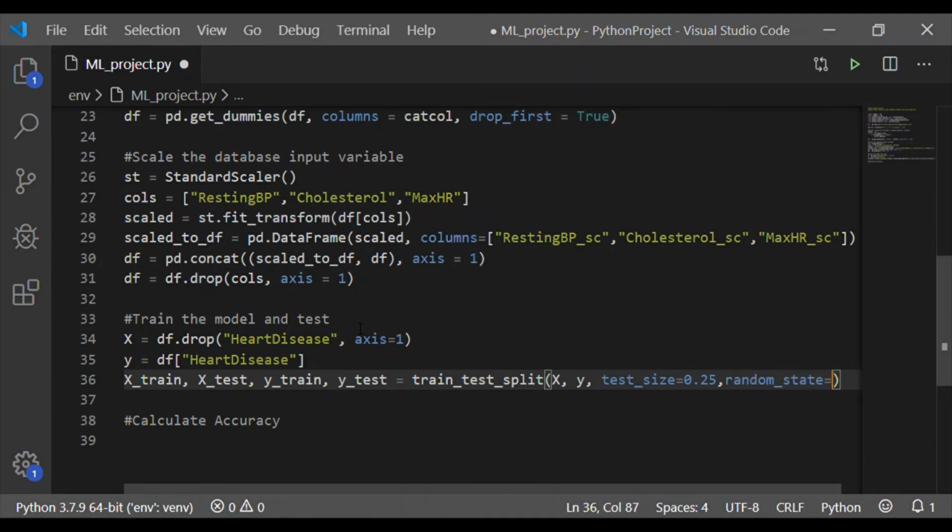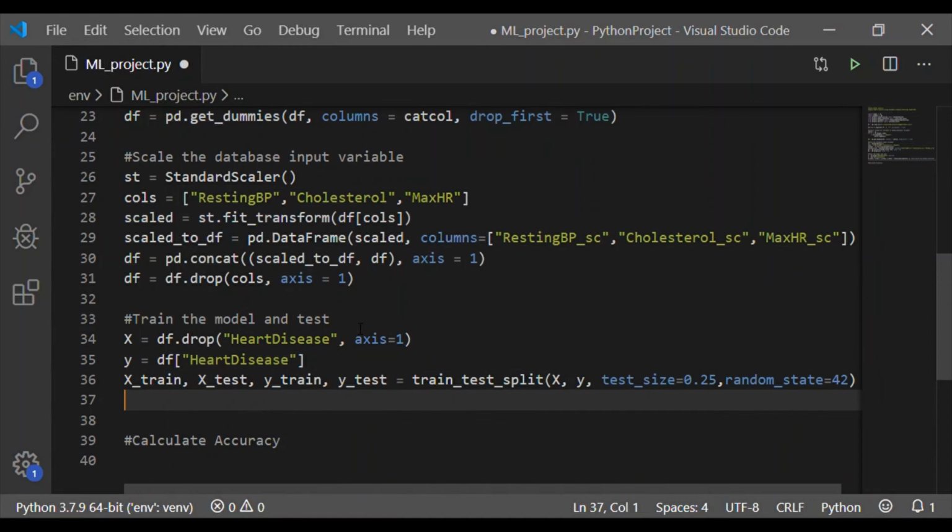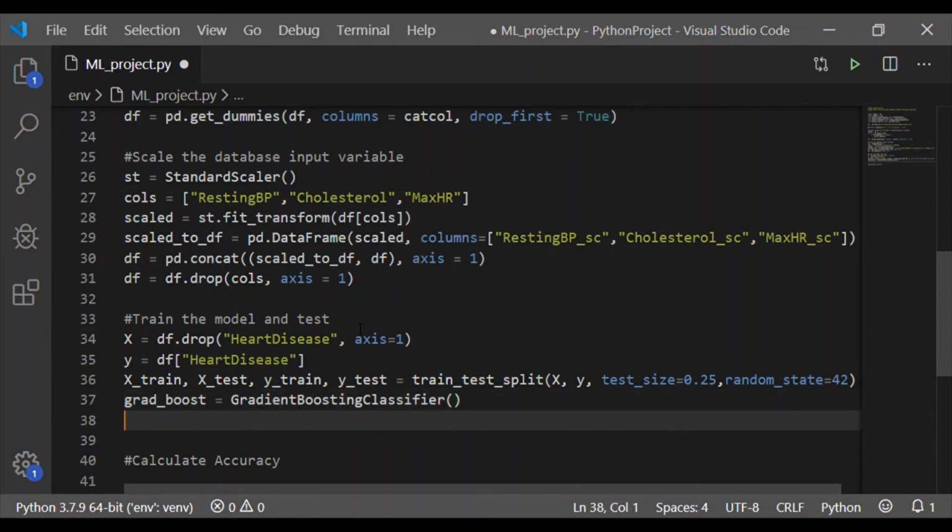So X_train, X_test, Y_train, Y_test are formed by splitting in the ratio of 25% for test size and 75% for training it. Random state is set to 42, which is used for initializing the internal random number generator for splitting the data into test and train indices.